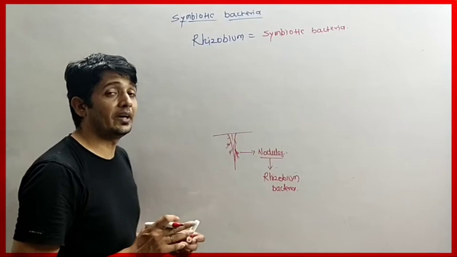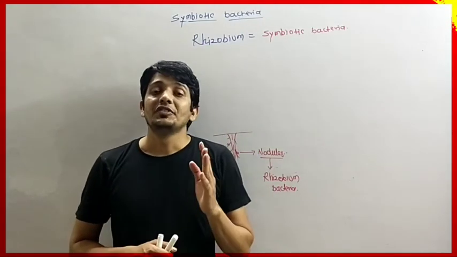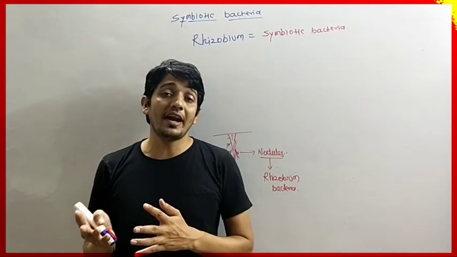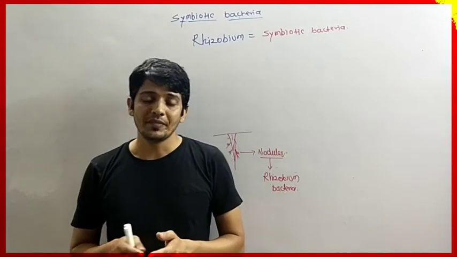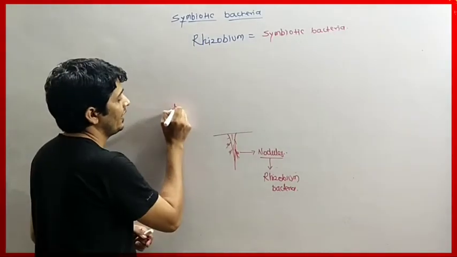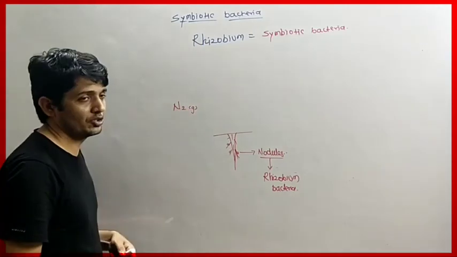So what is the importance of Rhizobium bacteria? The plant does not have the capacity to absorb nitrogen directly from the surroundings. In our surroundings, nitrogen is present in the form of N2, the molecular form of nitrogen.